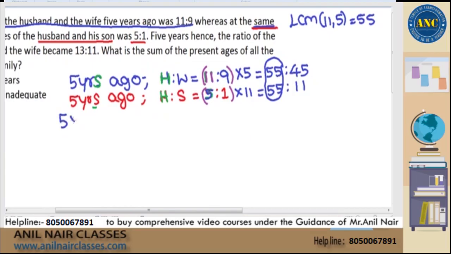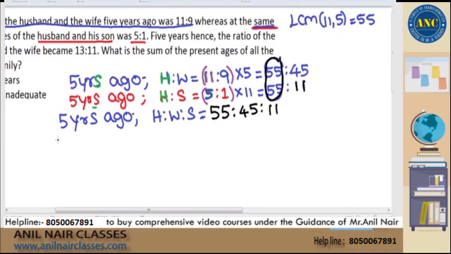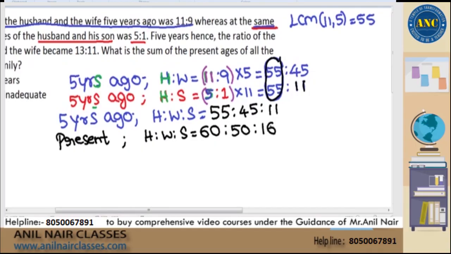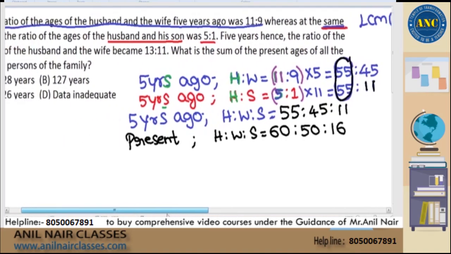If I write it in one straight equation, 5 years ago, husband, wife and son. Husband is having only one age 5 years ago, that is 55. Write down 55. Wife is having only one age, 45. Son is having only one age, 11. But I don't want the 5 years ago situation. Let me convert it to a present situation. At present, husband, wife and son. 5 years ago, husband was 55. Now husband will be 60. Wife will be 45 plus 5, which is 50. Son will be 11 plus 5, 16.